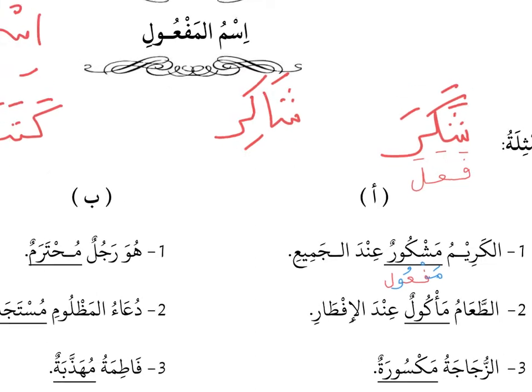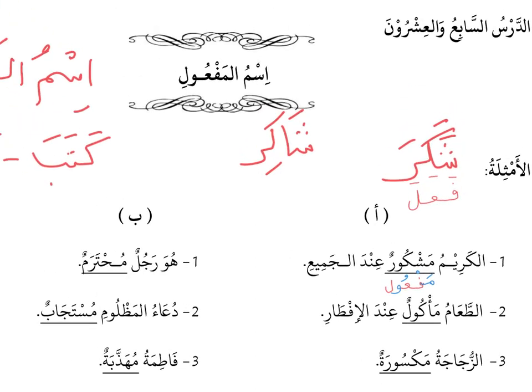If you want to change a verb to the passive form of the person, you take this wazan, maf'ul, and you change the word to this wazan. From shakara, it becomes mashkur. Therefore, mashkur is the passive form of that person, and shakir is the active form, the isim fa'il. Isim fa'il, isim maf'ul. That is the first example.